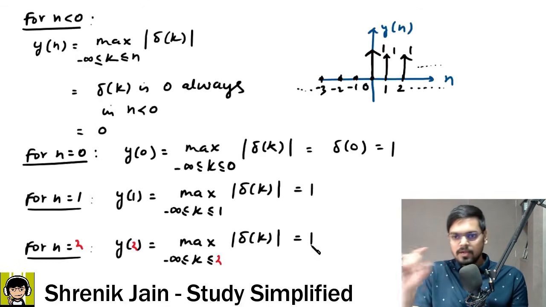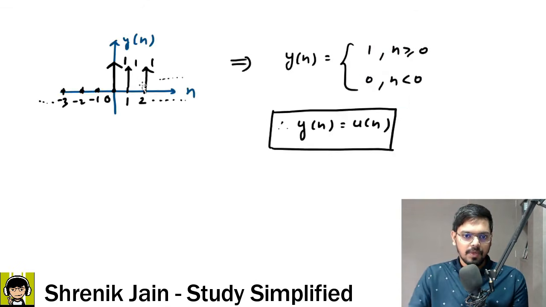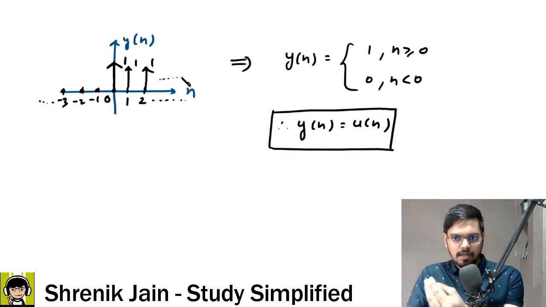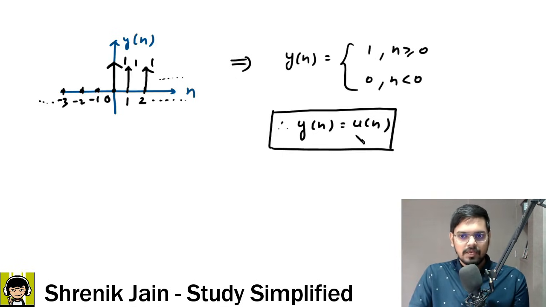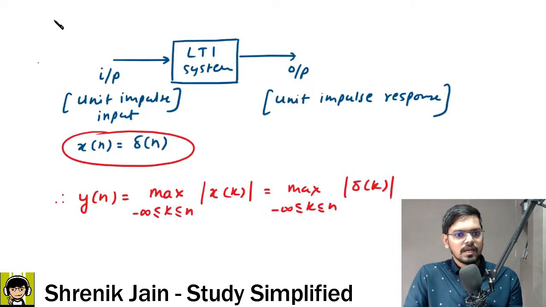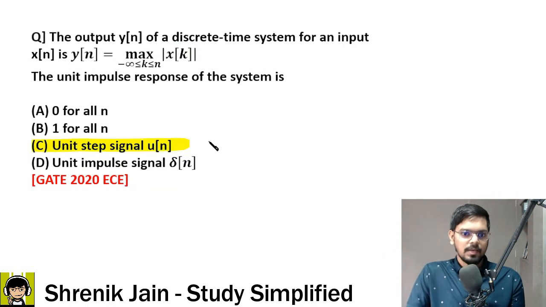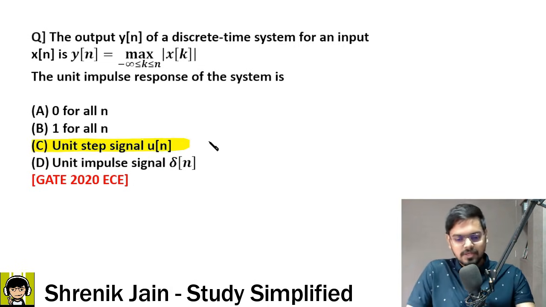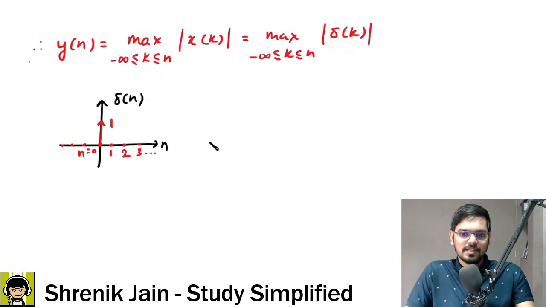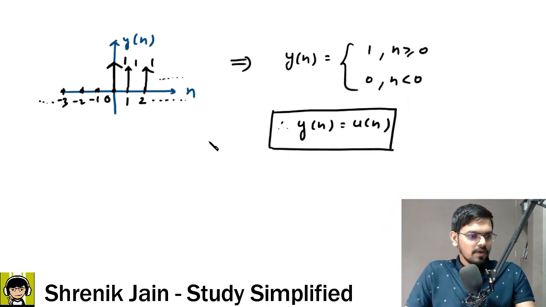And if the maximum value is 1, now you are very much happy that in all the positive sides, we will get the output as 1, 1, 1, 1, 1. So it will behave as a unit step function. Therefore, the correct answer is now option C, unit step function. So one of the good question analysis in the graph to get the answer. So let us move forward for the next question now.